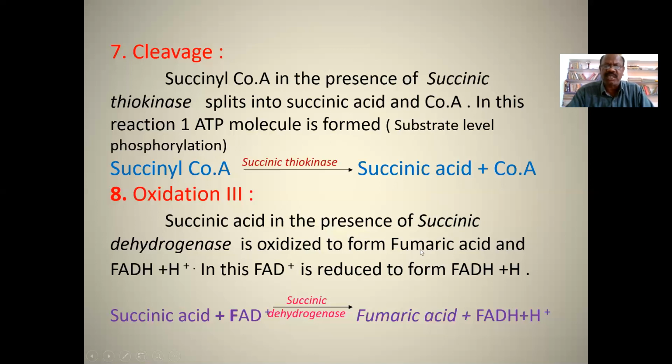In this reaction, FAD, flavin adenine dinucleotide, is reduced to form FADH2. So succinic acid plus FAD gives fumaric acid plus FADH2. This reaction is catalyzed by succinic dehydrogenase.